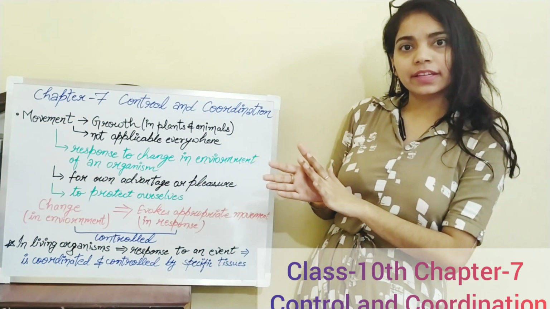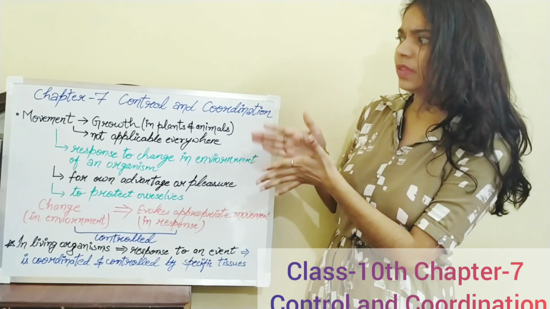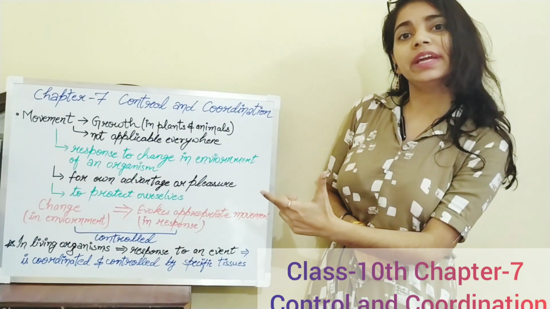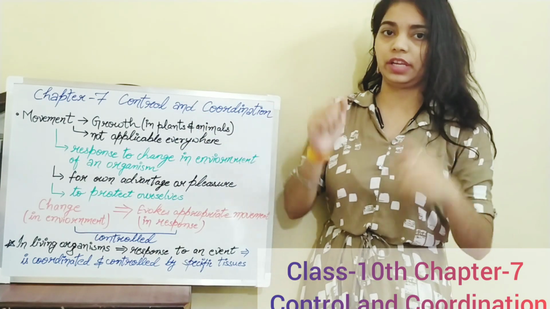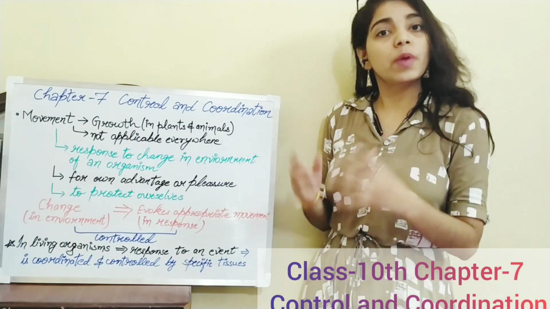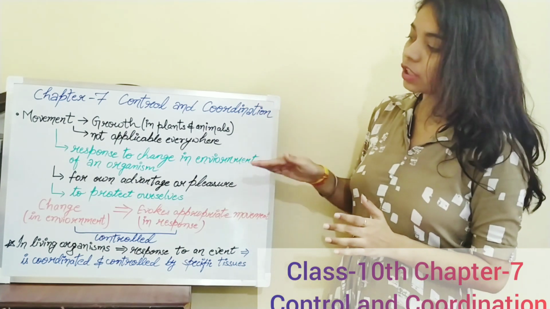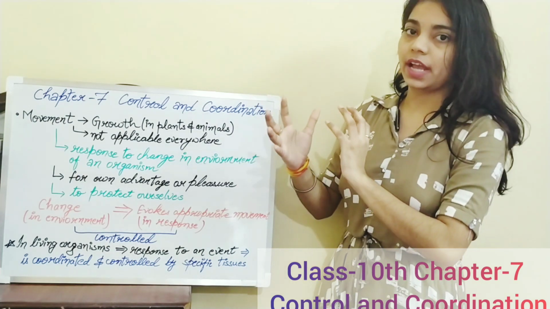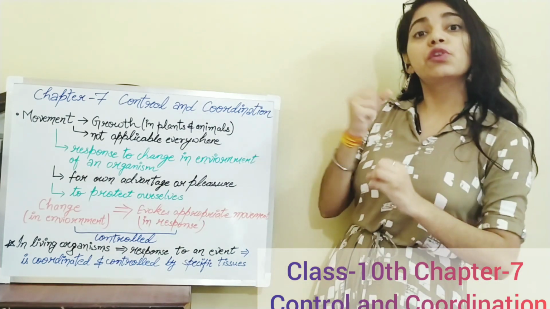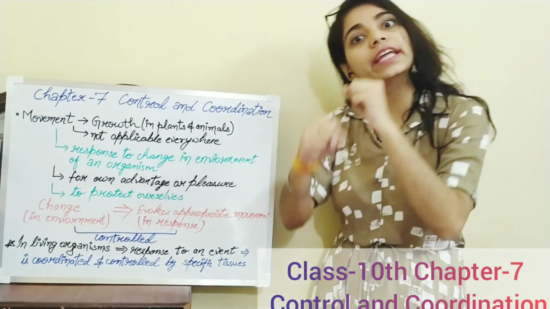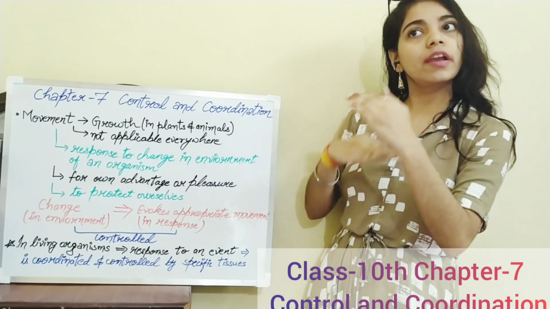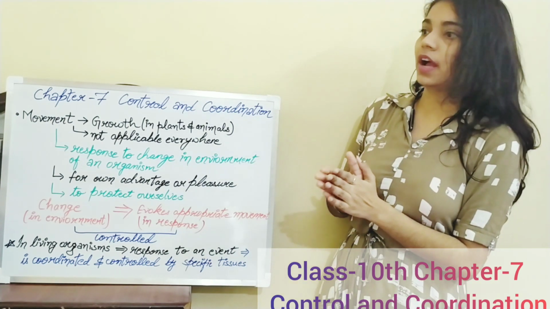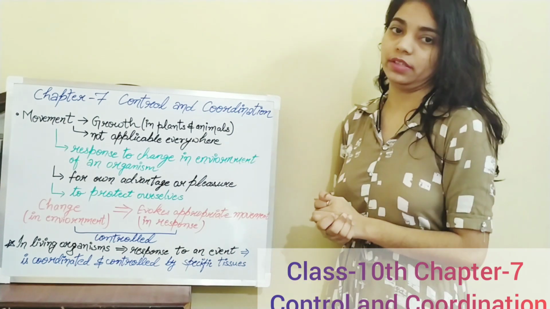Today we will be doing class 10th chapter 7, control and coordination. Before starting with the topic of the chapter, we will start with the word movement: how movement is related to control and coordination. It's very important to understand how these conditions allow movement, and control and coordinate it. So these all are interconnected.